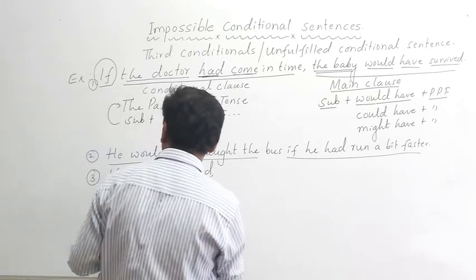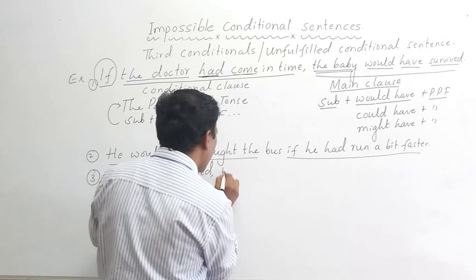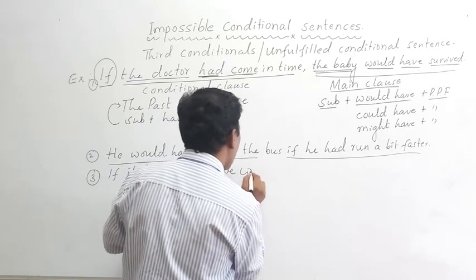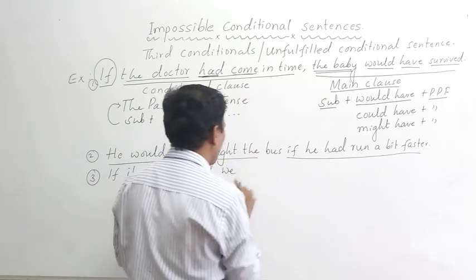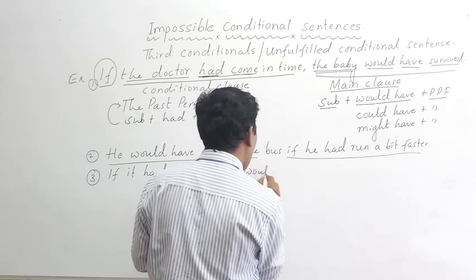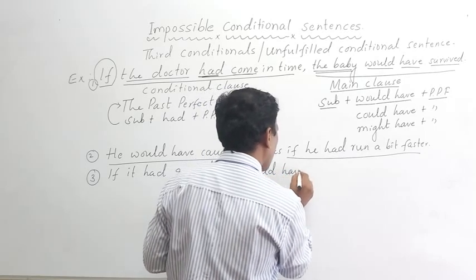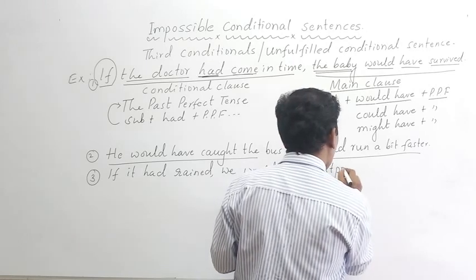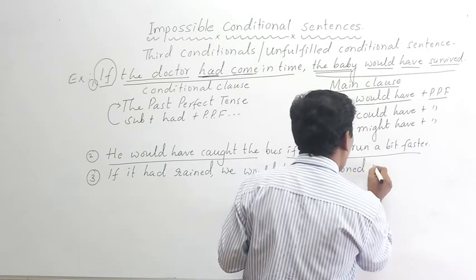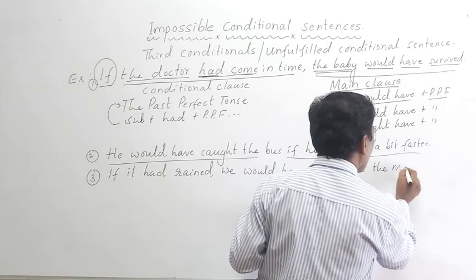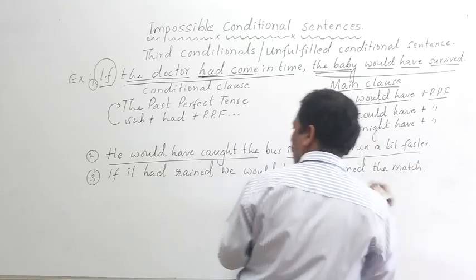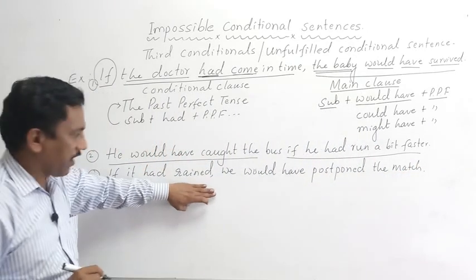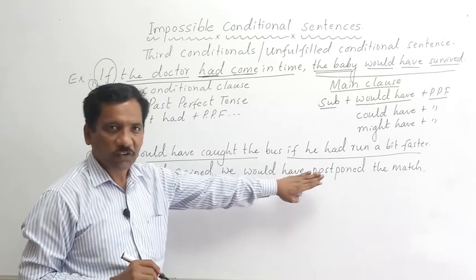For example, if it had rained, we would have postponed the match.